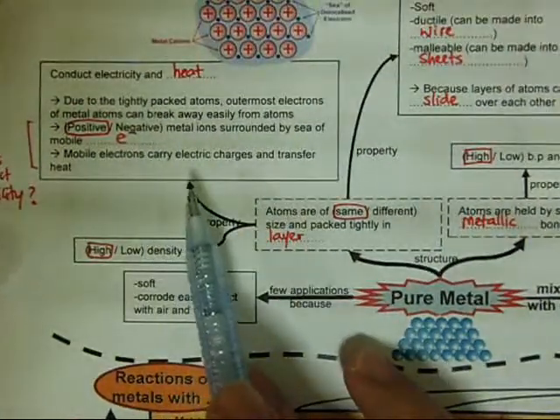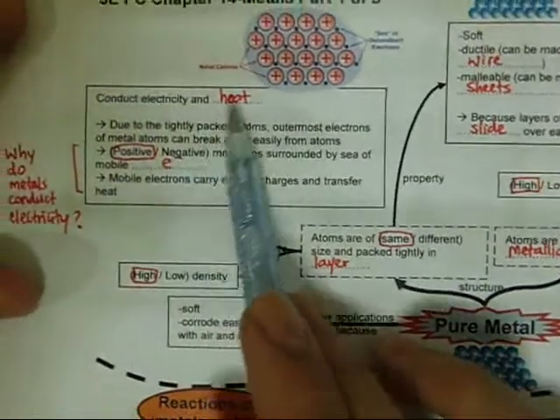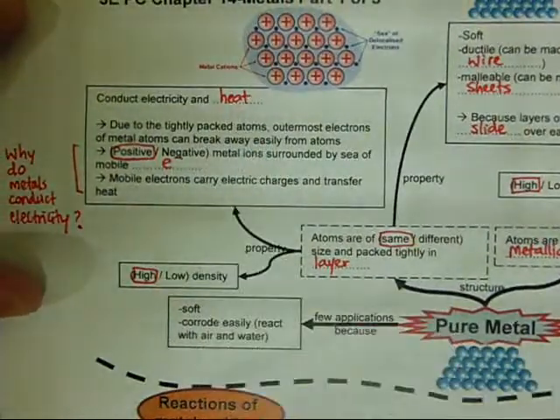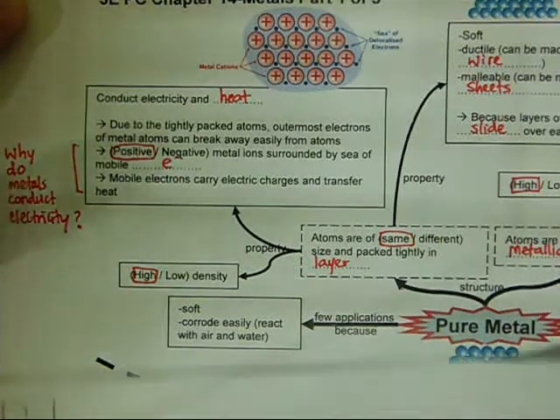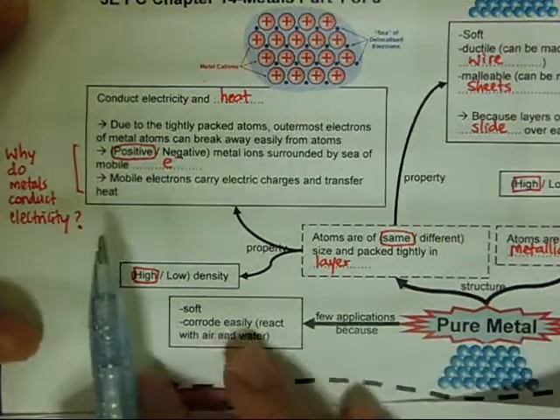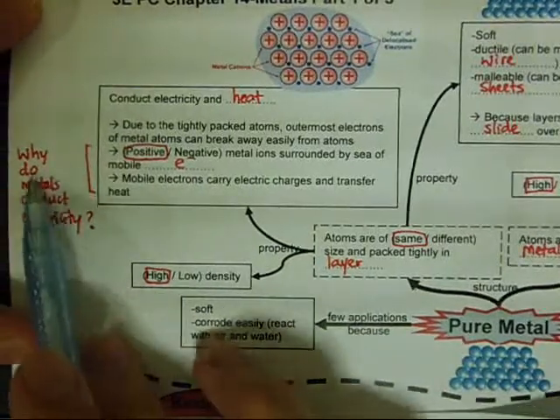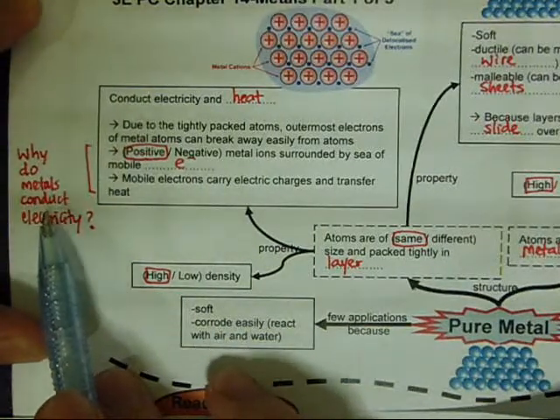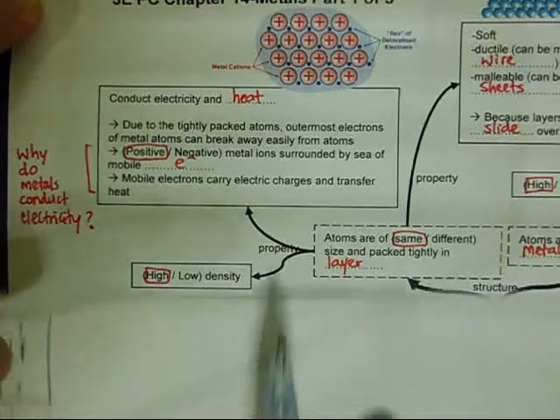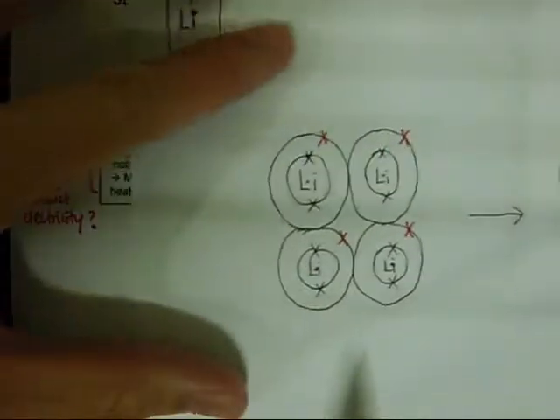Now, another property of metals is that they can conduct electricity and heat. Now, this part deserves more attention. Why do pure metals conduct electricity? Okay, why do metals conduct electricity? So this is the explanation here.